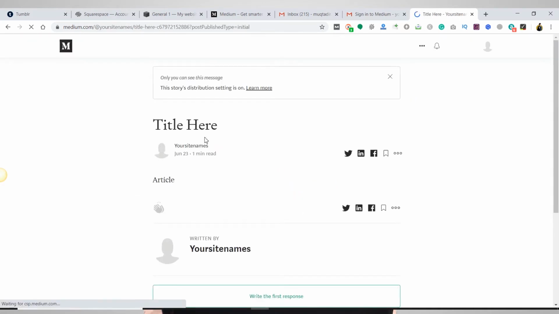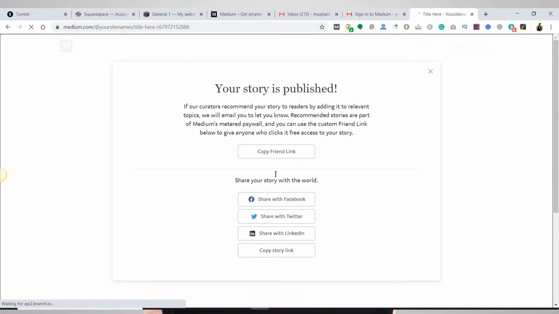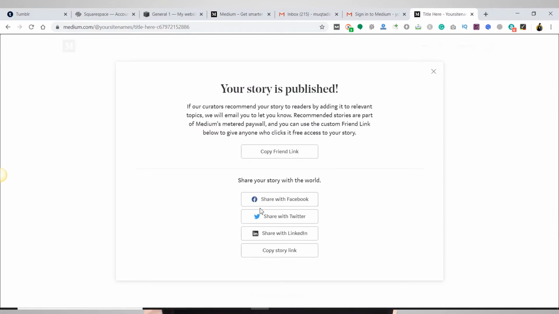So once you publish an article, this is how your article looks, and it has social media integration also, so you can simply share it to any other platforms.